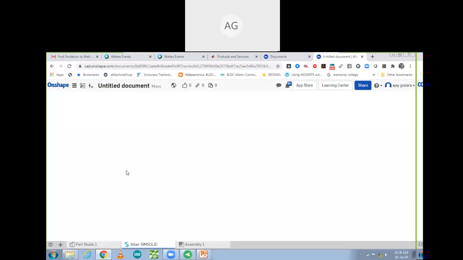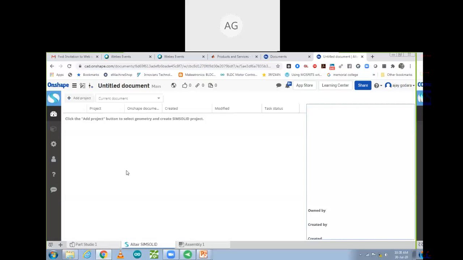So let me open it first. This one is an app platform. I will briefly tell you how to use it. Click the add project button and select geometry. Over there we can select any geometry and do simulation of that geometry. So I'm going to take any geometry over here and after that do simulation. Let me plug in my charger, so there will be some disturbance and background noise, so be with me because I'm plugging in the charger.